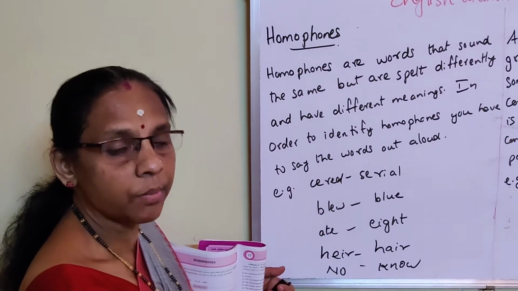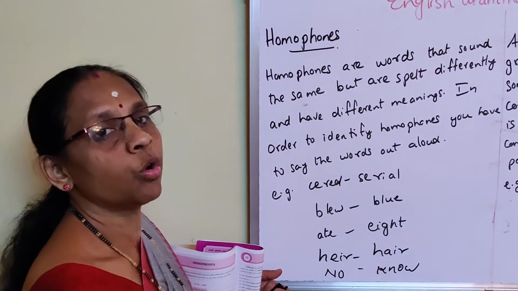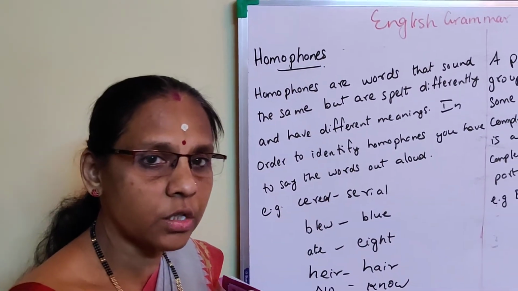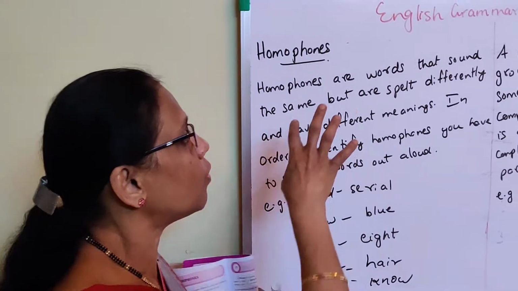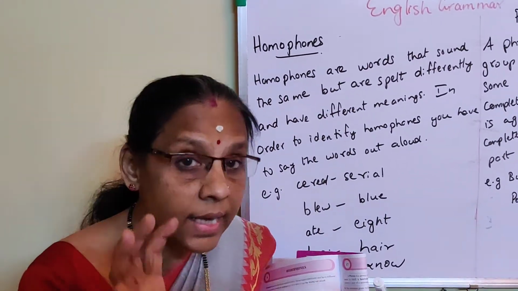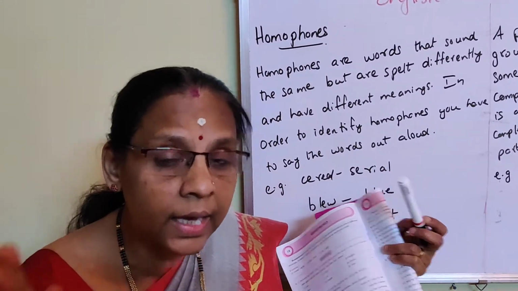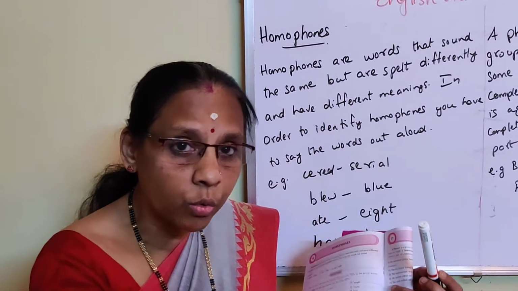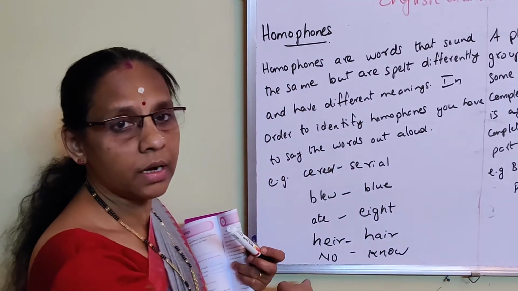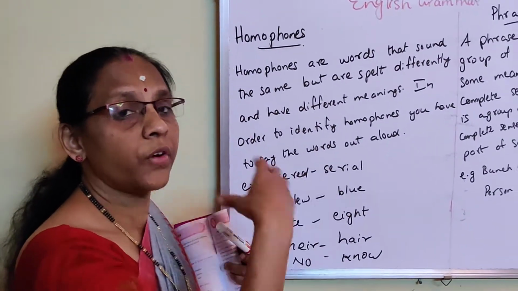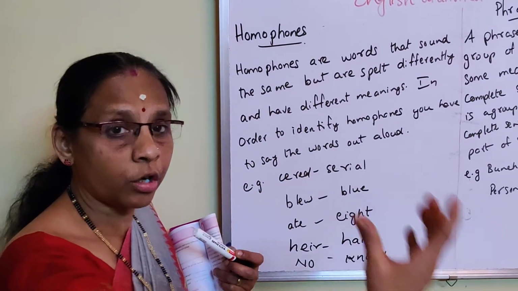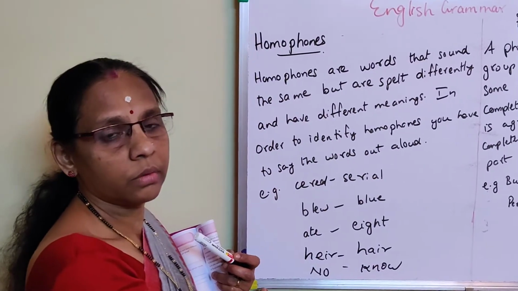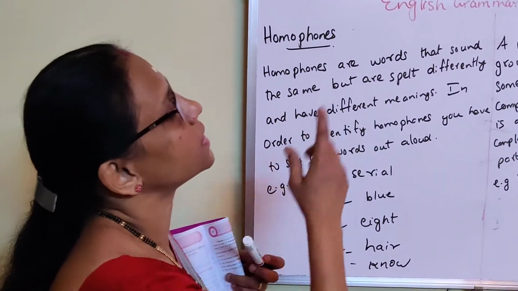That which sounds the same and has different meanings, and to know whether it is a homophone, you have to say it loudly. So understood what is a homophone? Homophones are words that sound the same but have different meanings. And to understand whether it is a homophone or not, we should say it loudly. See, examples are given here. Sounds the same, different meaning, spelling different, and to know it is a homophone, I have to say it loudly. So this is a homophone. Got it? Understood? Now next, phrase.